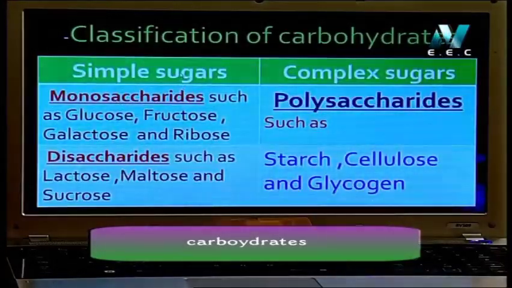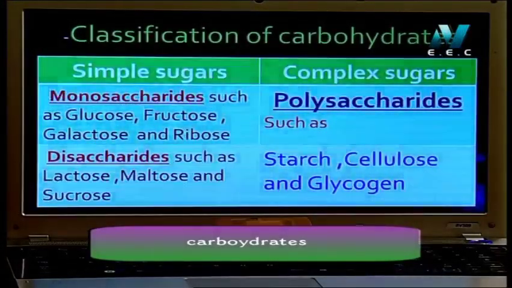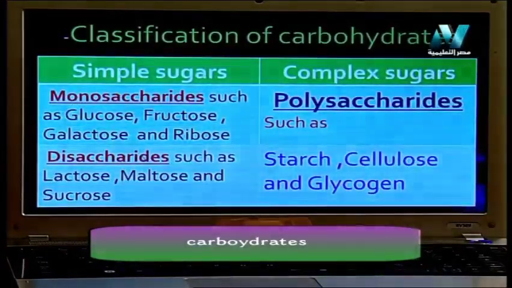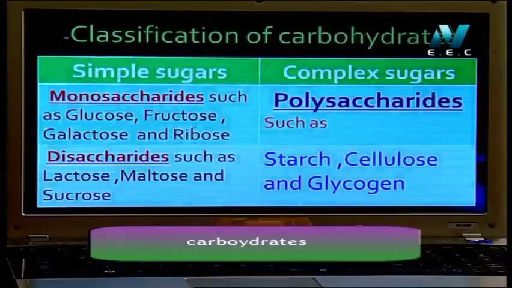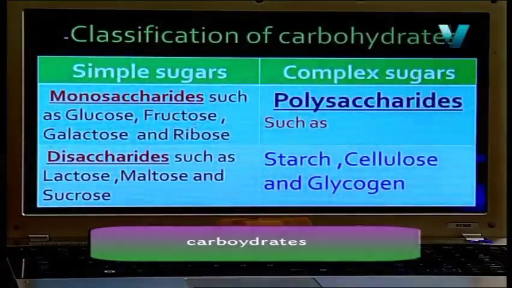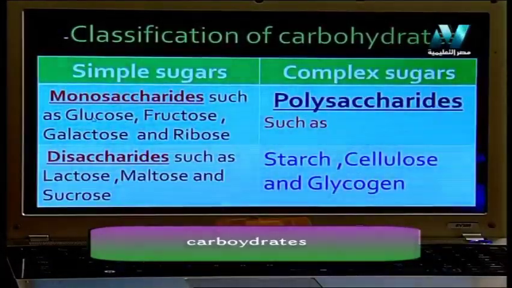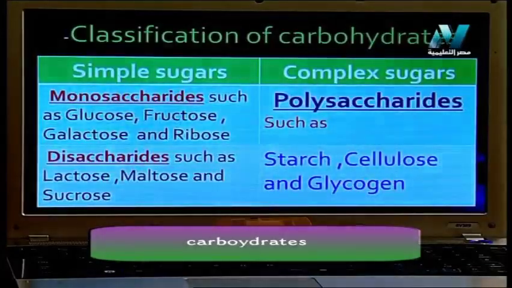Saccharides mean sugar, but in Latin. Mono, 1. Disaccharides, 2. Monosaccharides consist of 1 molecule only of the sugar. Glucose, monosaccharide. Fructose, galactose, and ribose.